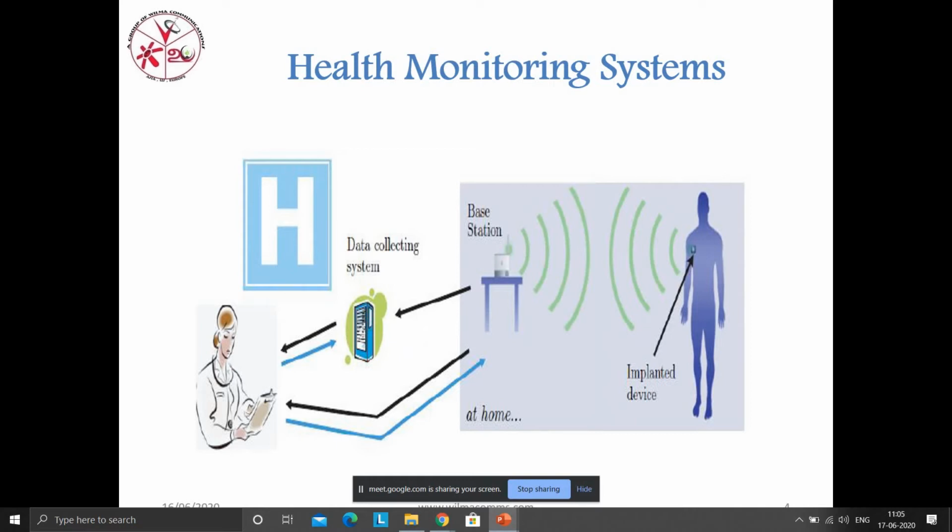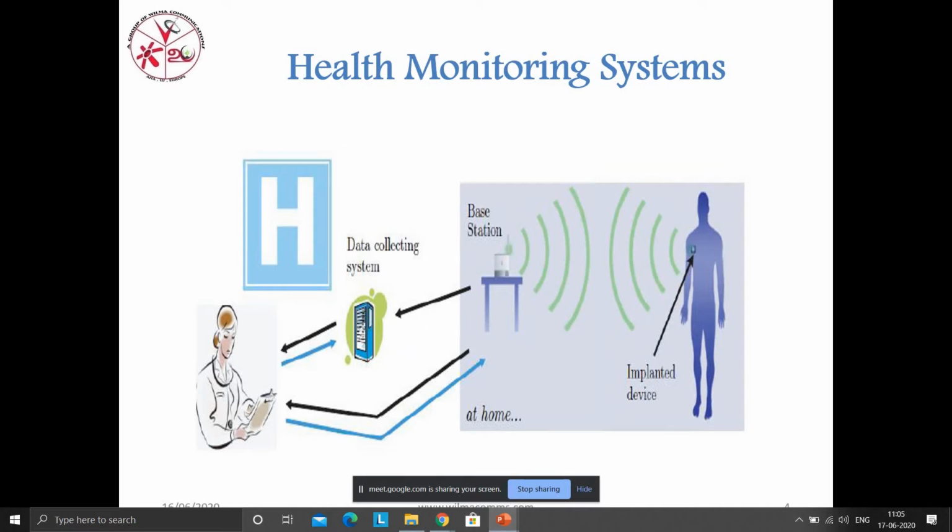For example, nowadays in many multi-specialty hospitals, they are implanting the antenna in the left hand of pregnant ladies, so that their baby's health and the mother's health can be monitored easily. So the pregnant lady does not need to go to the hospital for each and every checkup. From home, she can get information about her health and about her baby's health.